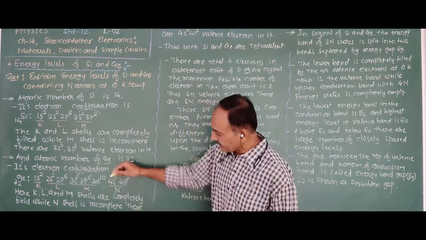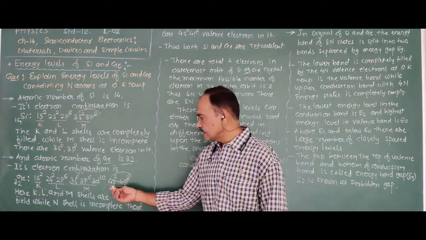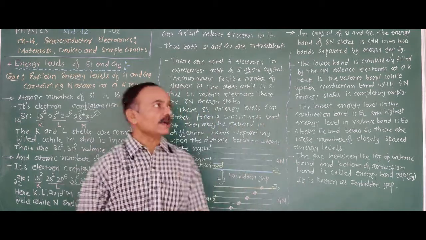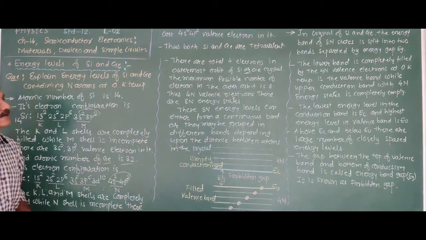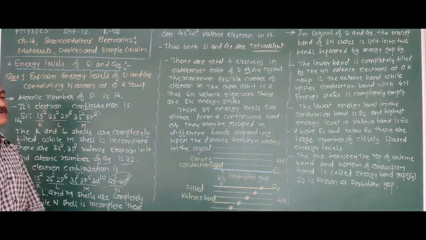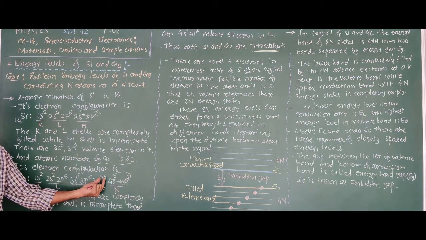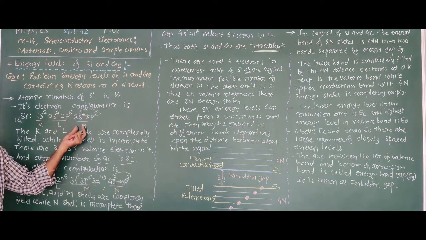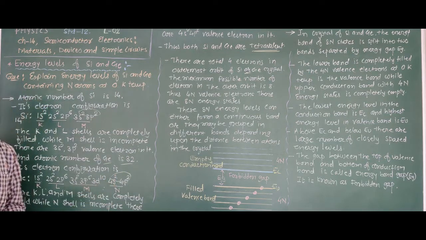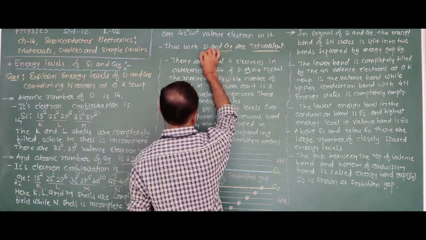In the N shell, there are 4 valence electrons, because 4s2 and 4p2. Thus, silicon and germanium both are tetravalent, both have 4 valence electrons. Silicon has the 4 valence electrons in the M shell, while germanium has the 4 valence electrons in the N shell. Thus, silicon and germanium are tetravalent.